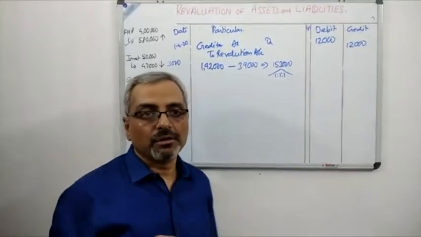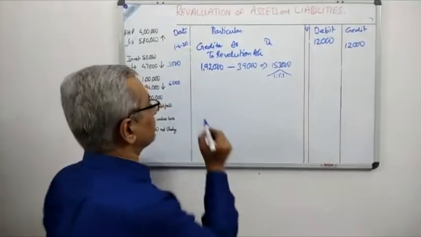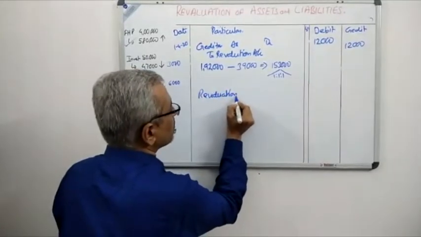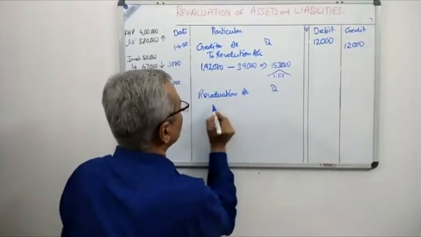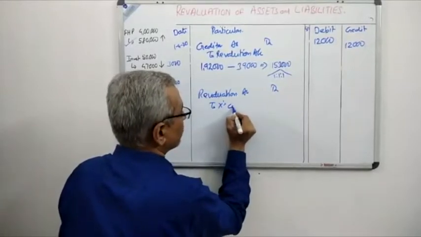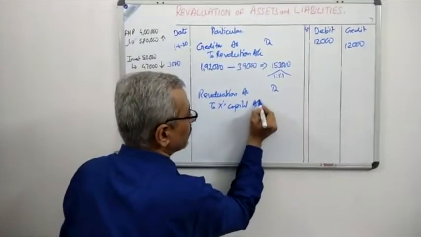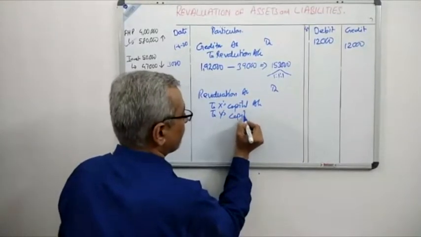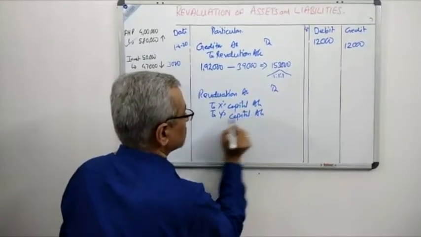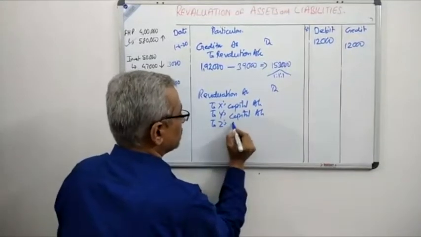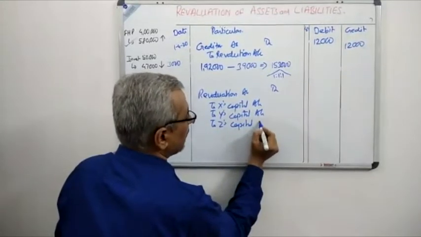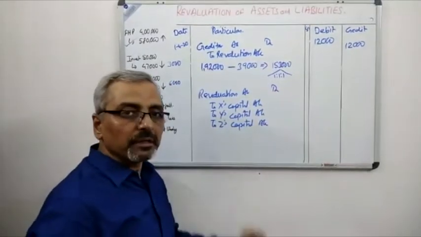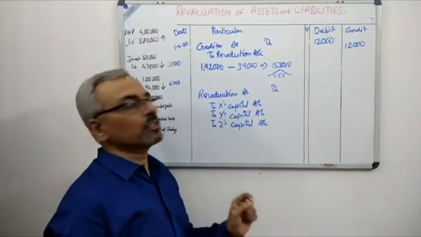And the last journal entry for the revaluation will be revaluation account debit to X's capital account, to Y's capital account, to Z's capital account, and you can see 1,53,000 divided by 3 gives you 51,000 for each partner.